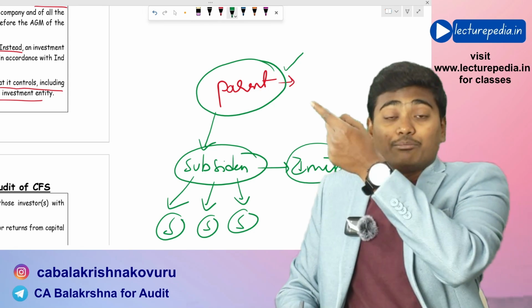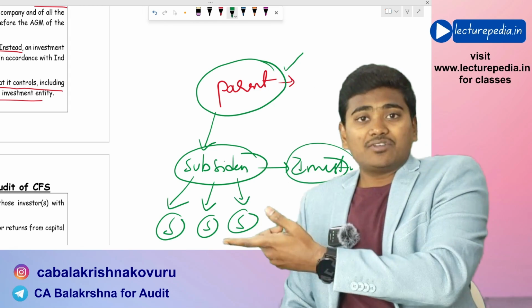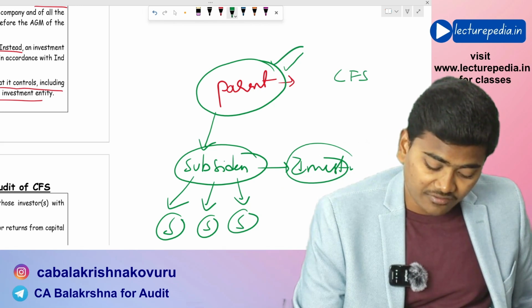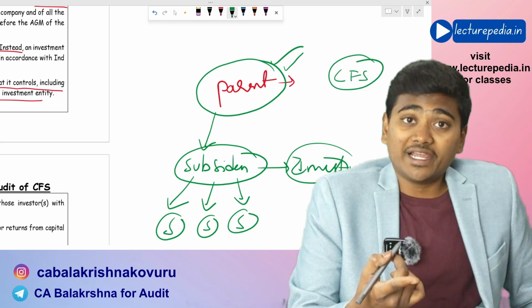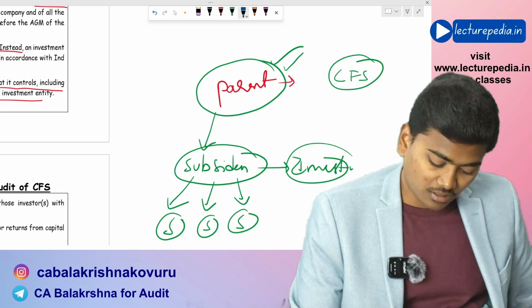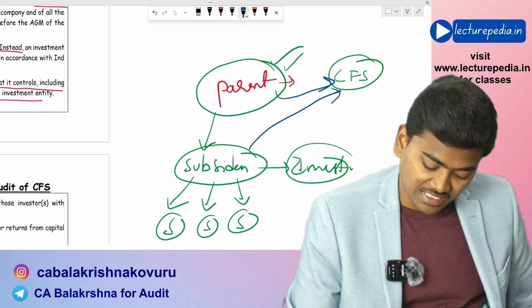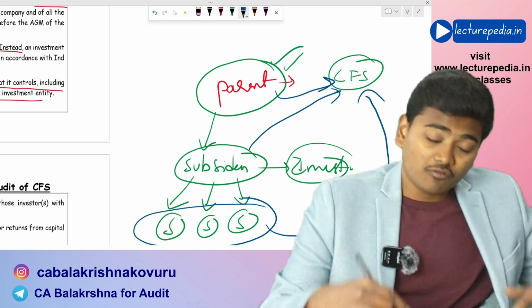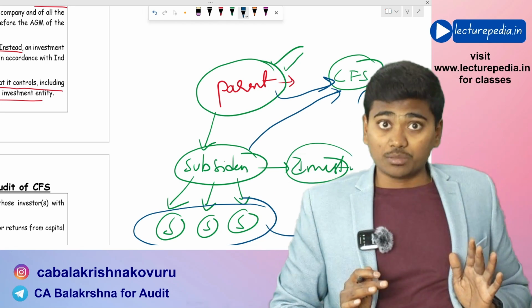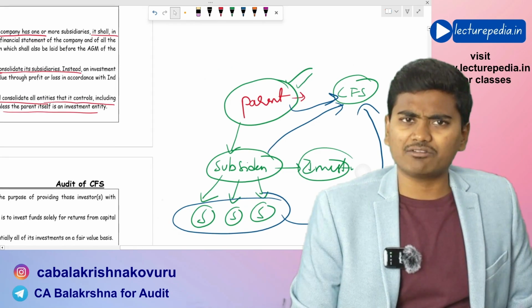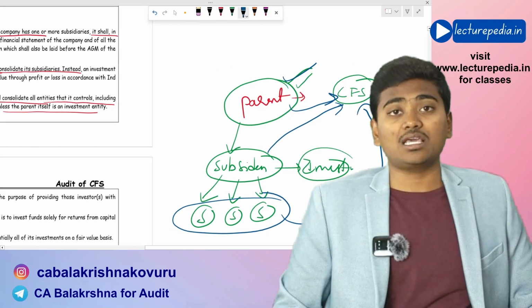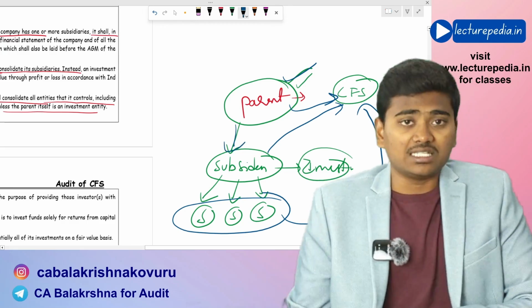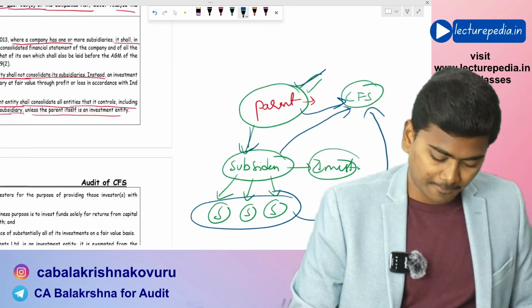But if the subsidiary is an investment entity, then the parent entity has to prepare consolidated financial statements, consolidating the financial statements of the parent, the subsidiary, and the subsidiaries of the subsidiary. Hope that is clear. The exemption is available only if the parent entity is an investment entity, not if the subsidiary is an investment entity. Hope that is clear.